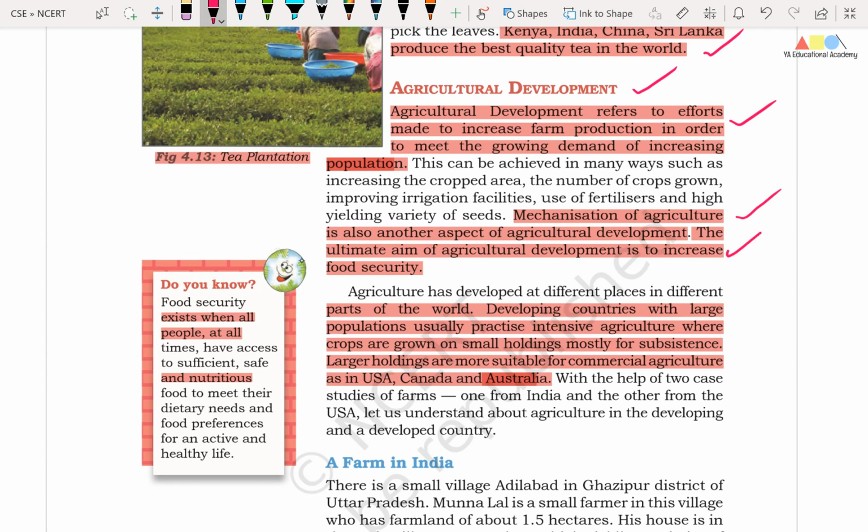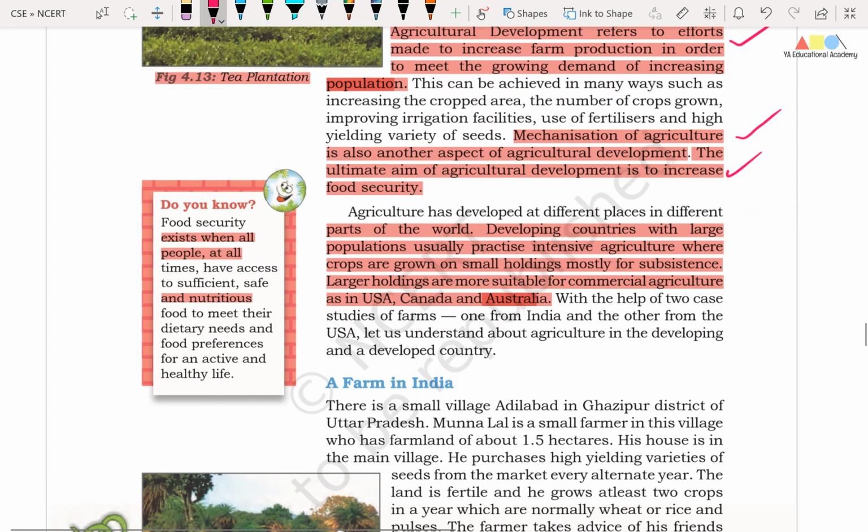Friends, the ultimate aim of agricultural development is to increase food security. Right friends, developing countries with large populations usually practice intensive agriculture, where crops are grown on small holdings, mostly for subsistence. Friends, larger holdings are more suitable for commercial agriculture, as in USA, Canada and Australia.